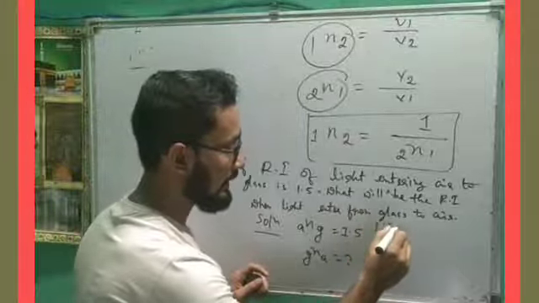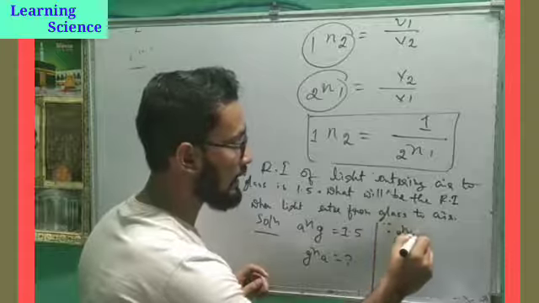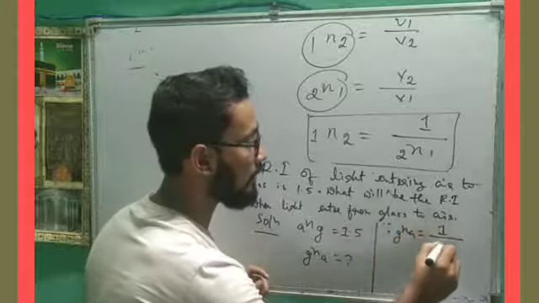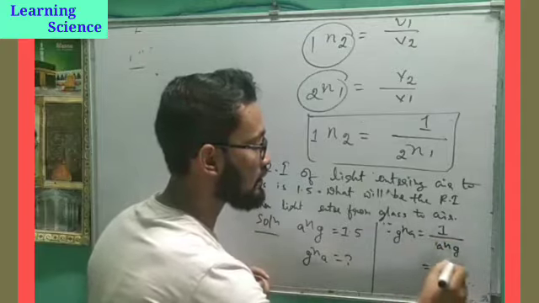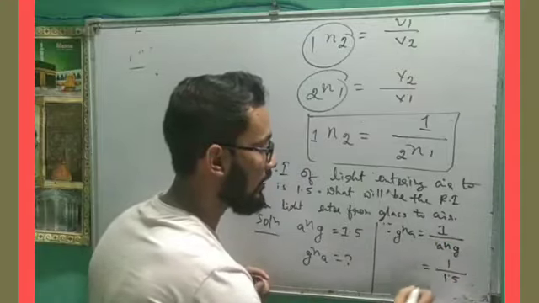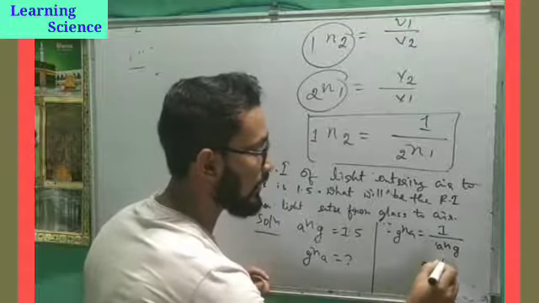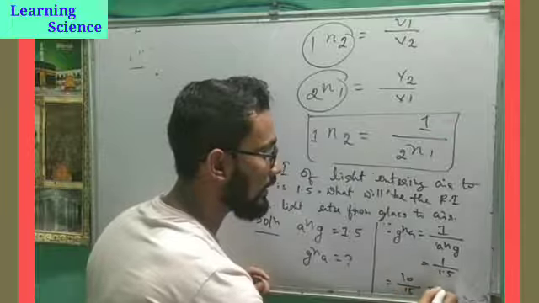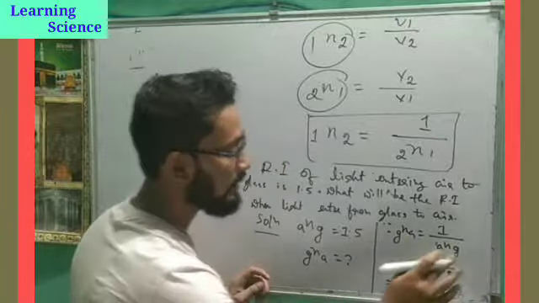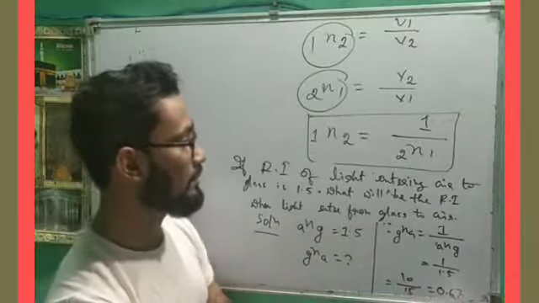Now from this we can easily say that since glass to air is equal to the reciprocal of air to glass, so 1 by 1.5. If you calculate 1 by 1.5, you will get 10 by 15, if you divide you will get 0.67. This is the answer. Okay, this kind of question may be asked in exam.